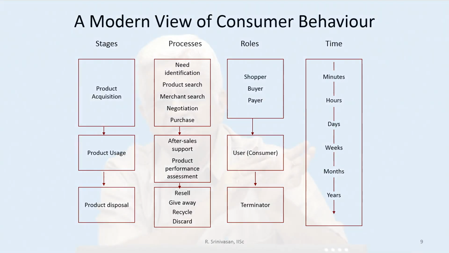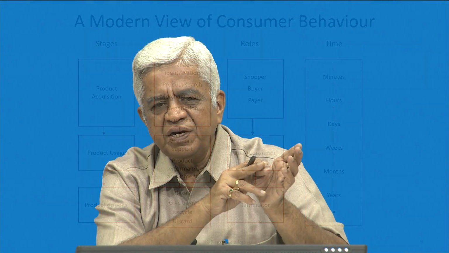In that consumer behavior model, we looked at the endogenous variables which are present in the individual. The exogenous variables are outside the individual over which he has no control. And the typical modern view of consumer behavior in this present fierce competitive Indian market can be visualized with respect to stages, processes, roles and the time frame.